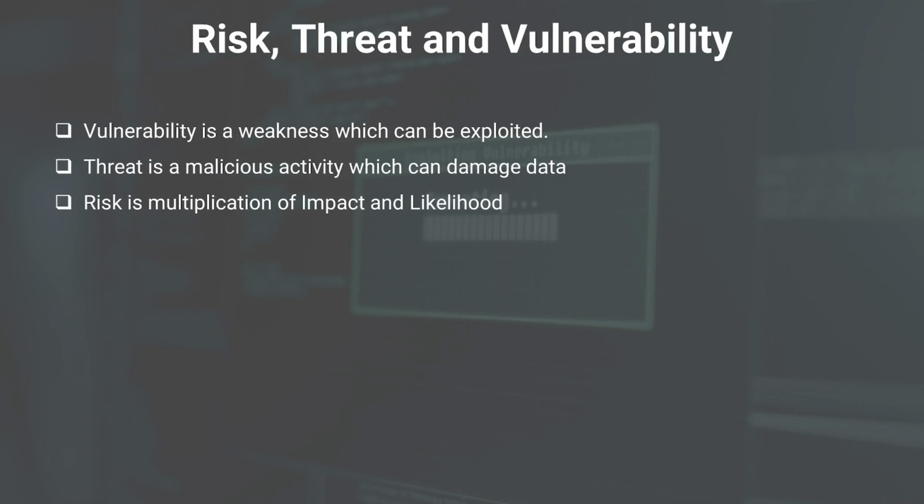Next is risk, threat, and vulnerability. So as written, vulnerability is a weakness which can be exploited. It's a kind of loophole or weakness which can be exploited by some attacker. Threat is a malicious activity which can actually damage the data, and risk is the multiplication of impact and likelihood. Risk is like you are having a vulnerability in a system. Can the vulnerability be exploited, yes or no? If there's an exploit available, then there's a risk. If the vulnerability is there but the exploit is not available, there is less risk. So the risk can be positive or the risk can be negative also.